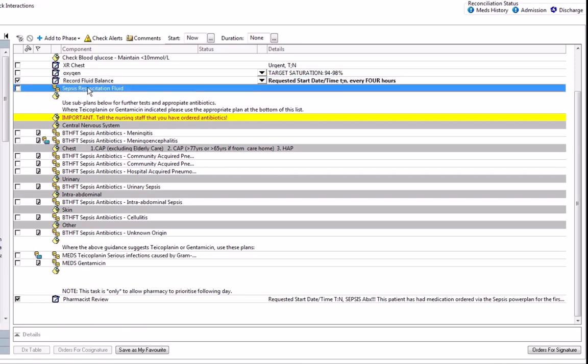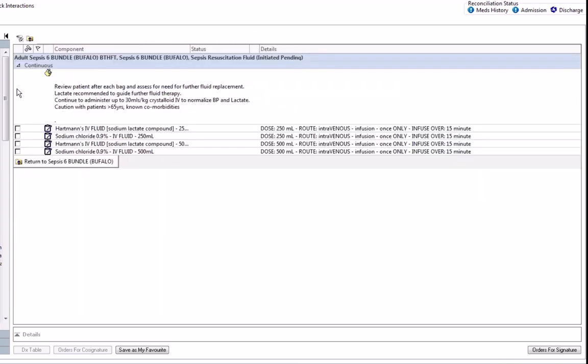Fluids for your patients, should they require it, are embedded again within the bundle. Ticking on the fluid resuscitation box will generate some further prescriptions. You have the choice in here of either Hartmann's or normal saline, and you have the option of either 250 mils or 500 mils.